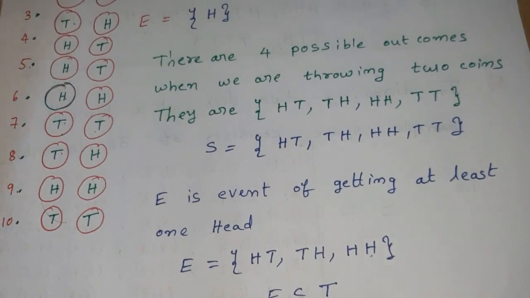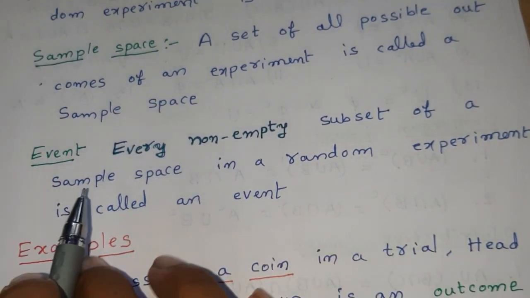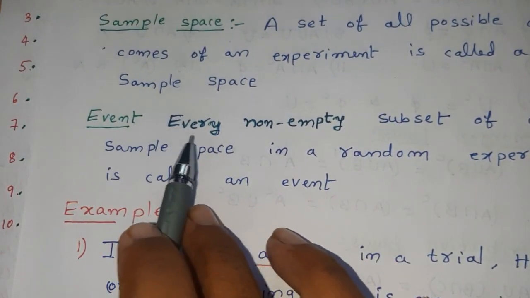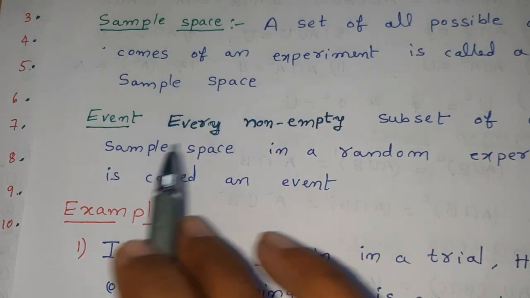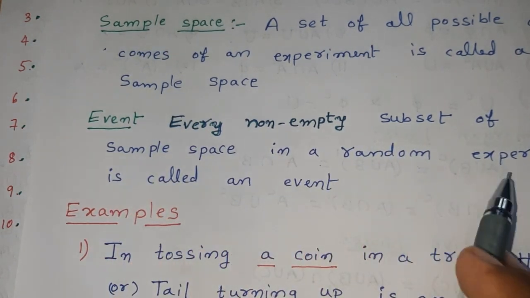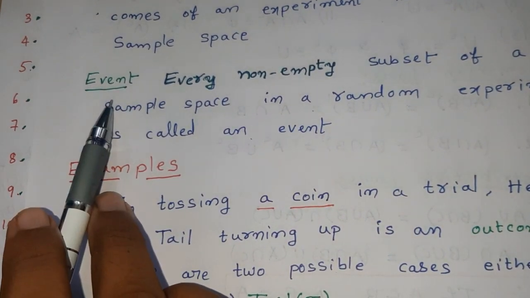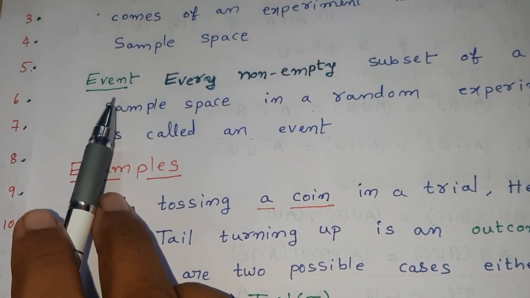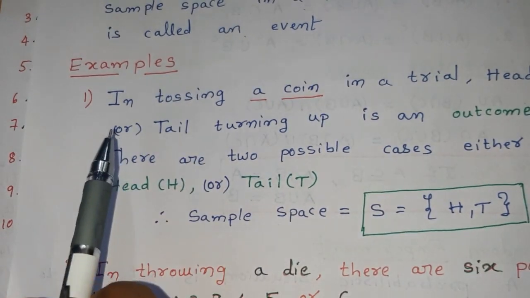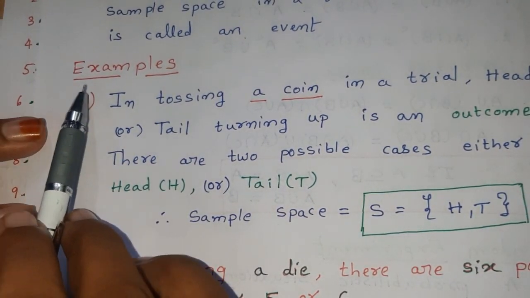In this way, an event: every non-empty subset of a sample space in a random experiment is called an event. An event consists of the favorable cases which we want. Here are some examples.